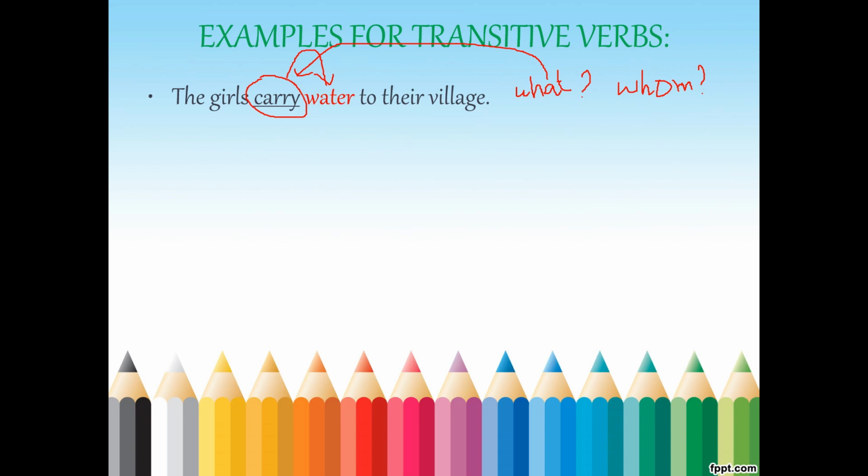Okay, now we'll go with the next. June threw the ball. What is the verb here? Threw. What is the object here? The ball. The red color words are objects. Threw what? The ball. So you got an answer, then it is transitive.